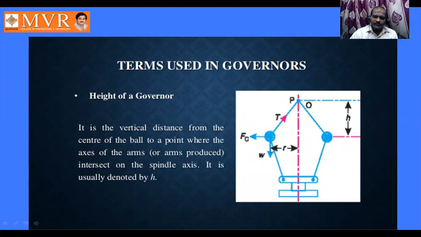Next, W is the weight acting downwards. F is the centrifugal force. T is the tension in the link. So first, define the height of the governor.